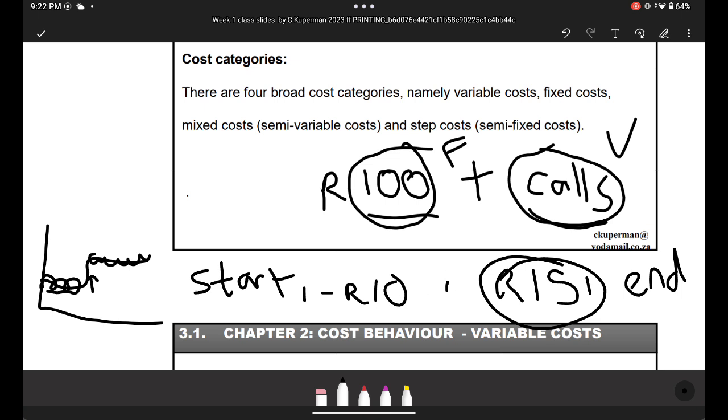Now, this is the best example I'm thinking of. Sometimes a machine, it depends how many units you produce. If you produce only 10 units on a machine, it might cost you 100 rand per unit. If you produce maybe 20 products, it might cost you 150 rand per unit. So as you can see, if you produce anywhere between 1 to 10 products, it's going to cost you 100 rand. But once you go to 11 products, 12 products to 20 products, it's going to cost you 150 rand. So yeah, as you can see, it changes, right?